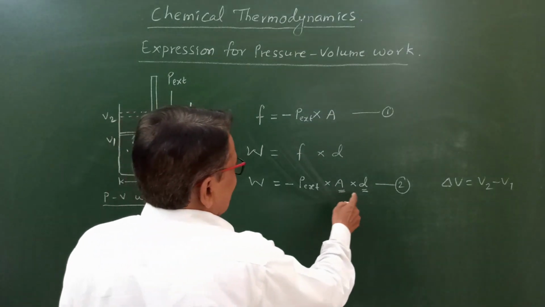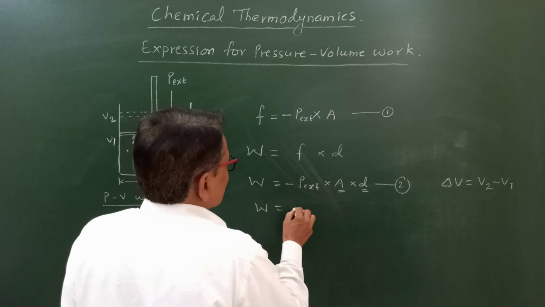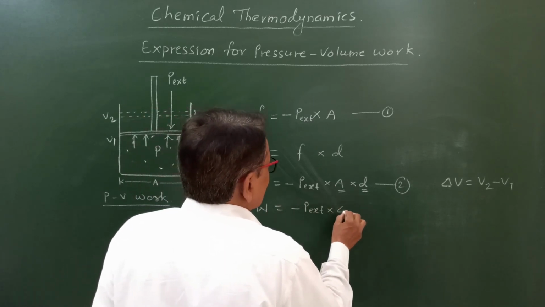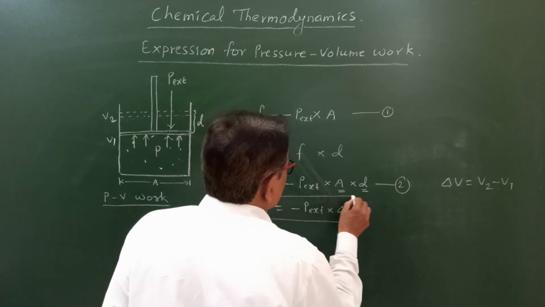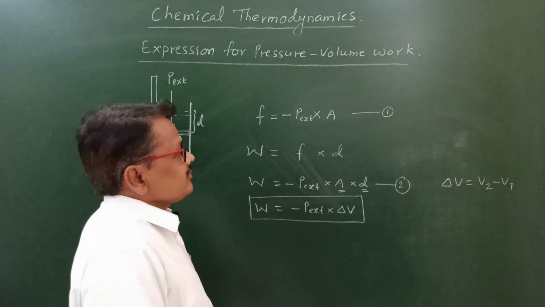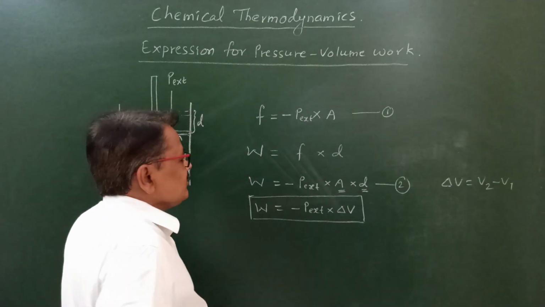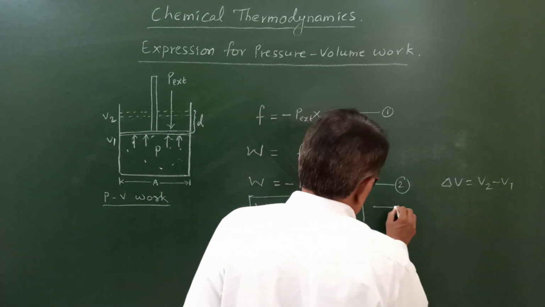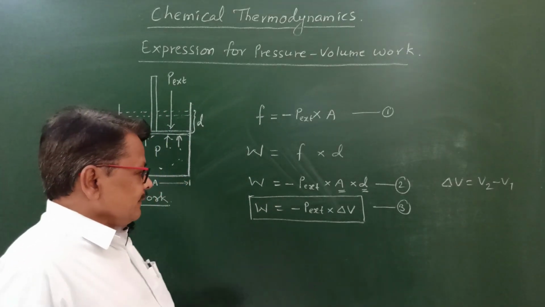Therefore, area into D is nothing but the change in volume, delta V. So the work done or work obtained in pressure volume type is W equal to minus P delta V. This is equation number 3. Here the work obtained is shown by the minus sign.